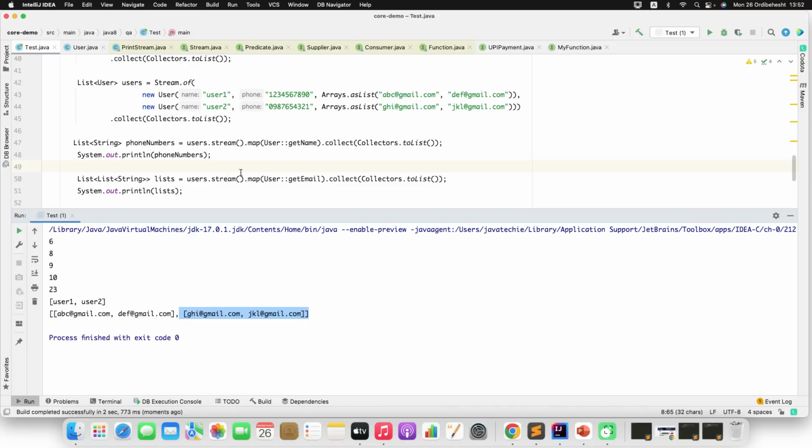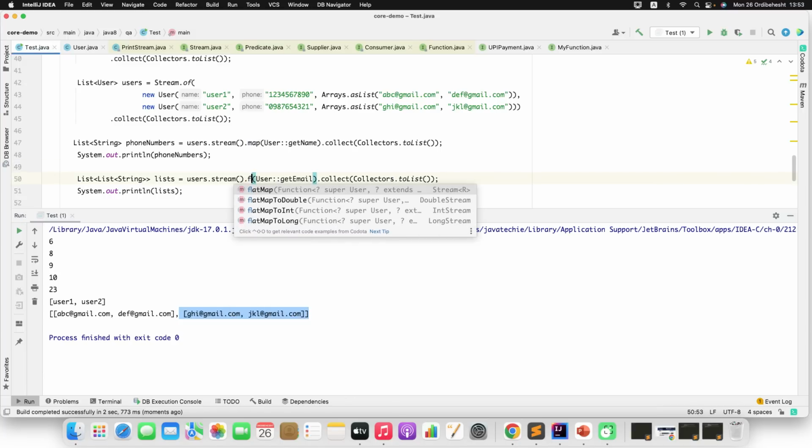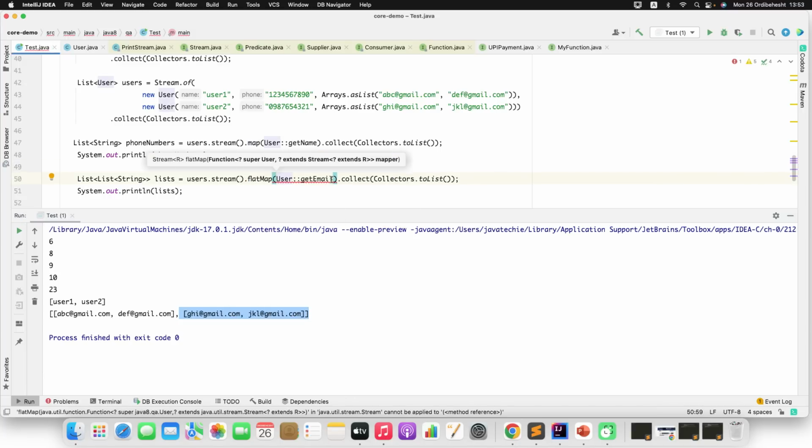So whenever you have one to many, where one user can have multiple emails, whenever you have a list of objects, or an array of objects, it is always recommended to use flat map. Now here, rather than map, use flat map. And user dot getEmail won't work directly, because the email is a list of string, right?